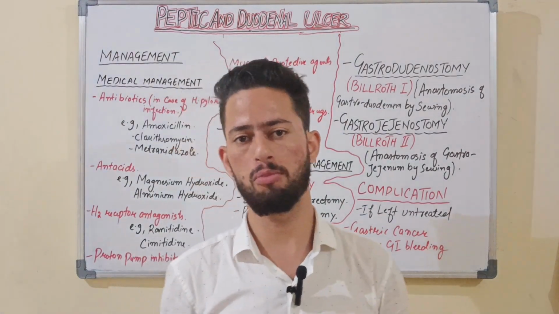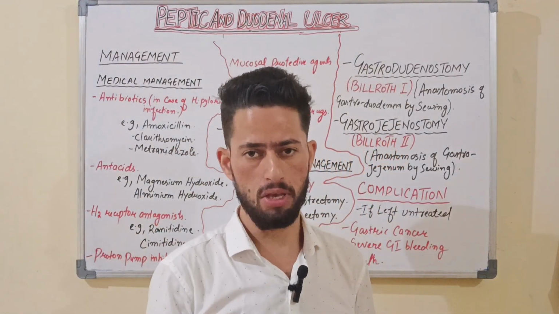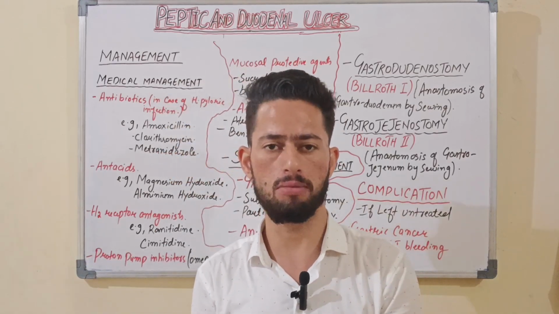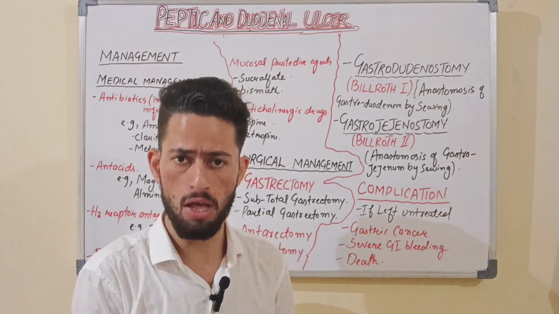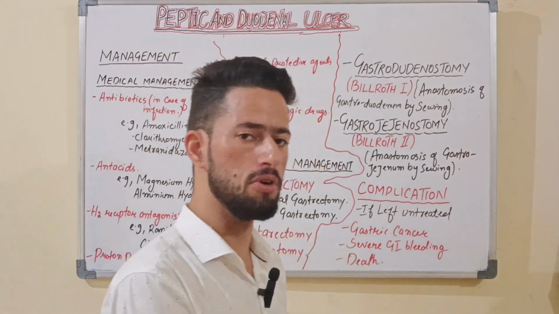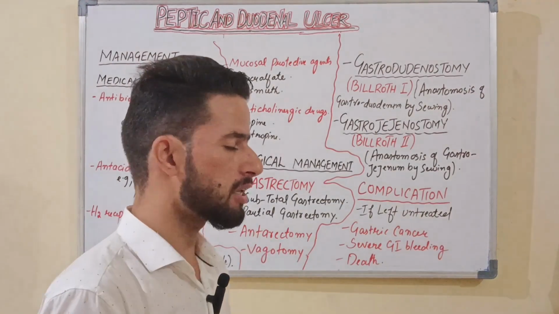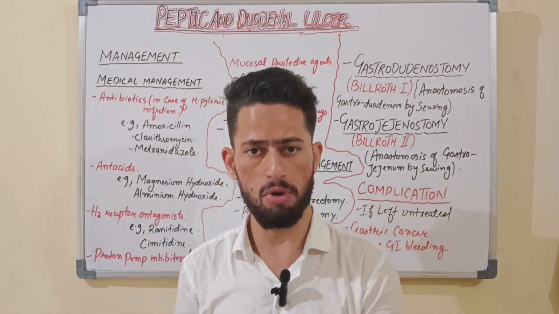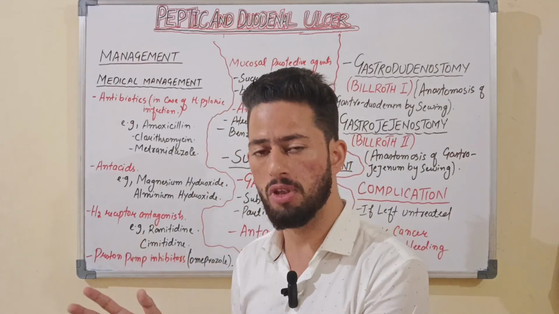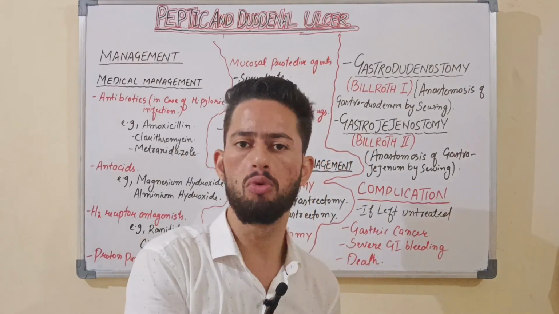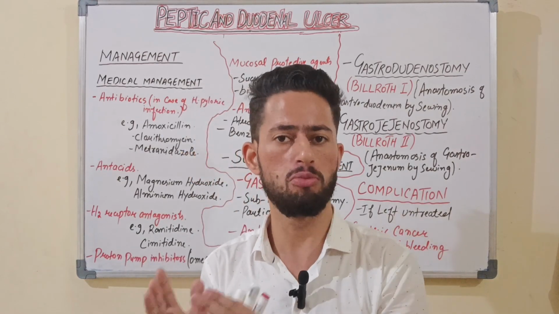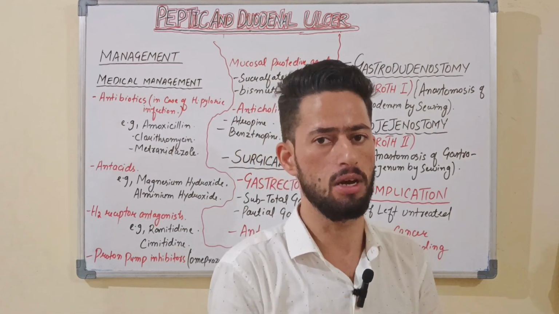Subtotal gastrectomy means, for example, if the stomach is being affected, so one part of the stomach, or we can say the duodenum, is affected, then we can remove that damaged part which is unable to recover. Then partial gastrectomy means a portion or segment, where one small area will be removed, that is a resection. Understanding, gastrectomy means that is a resection. So we are going to remove the area, the portion which has been affected.